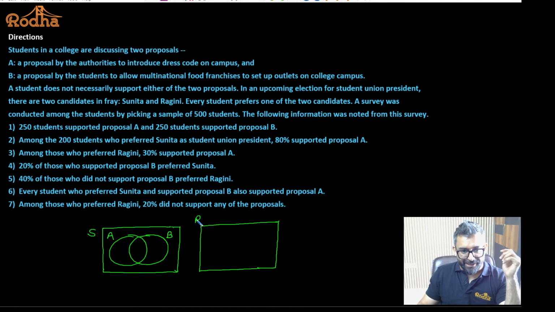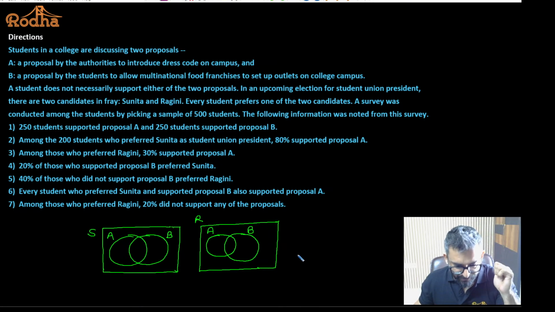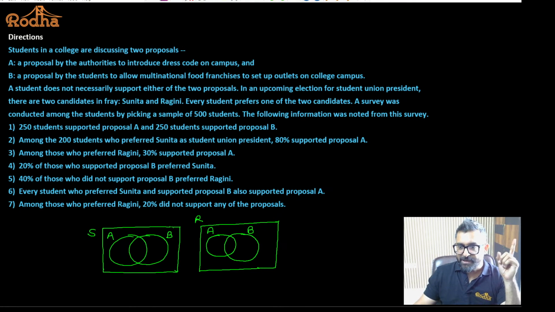Fine. So I'll say Sunita and Ragini are the 2 candidates, and A and B are the proposals given to the students so that they can provide their opinion on it. Yes or no? It's not possible, maybe 3. There is nothing which can accommodate 3 things. People who are supporting Ragini will support proposal A, proposal B, both or none. People who want Sunita to be the president will support proposal A, proposal B, or both the proposals or none. That is the only possibility because there is no student who is going to support Sunita and Ragini both. I hope it is okay to all of you.